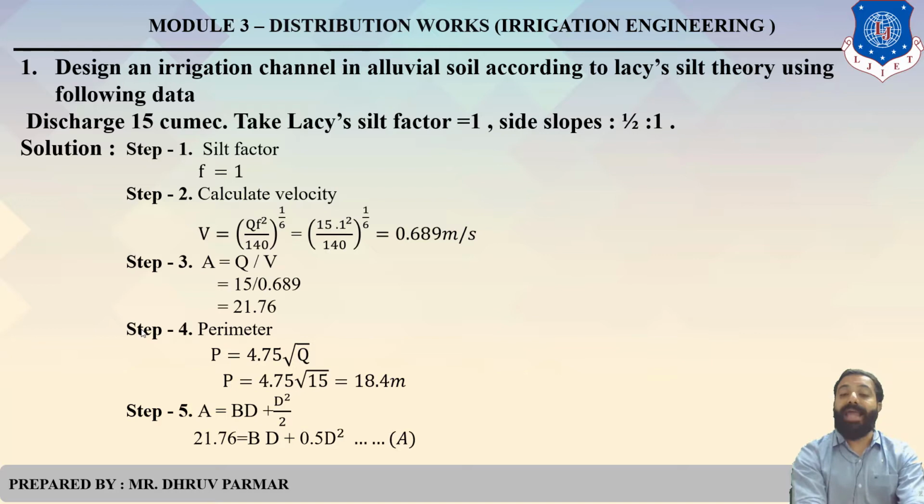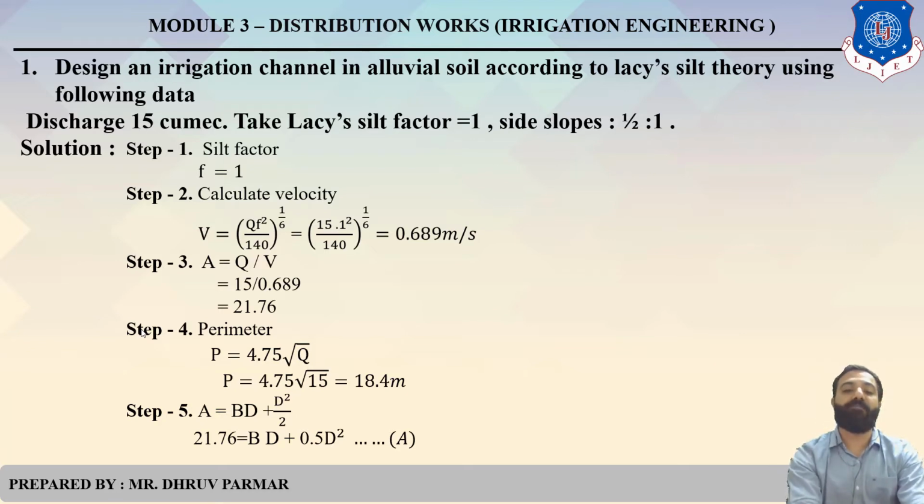The next step is to find out the cross-sectional area. We have velocity, and we know the continuity equation: Q equals AV. So A equals Q by V. So area equals 21.76. So what is step 4? To find out the perimeter. What is the formula for perimeter as per Lacey's theory? P equals 4.75 under root Q. We have Q, put in this equation. So we get P equals 18.4 meters.